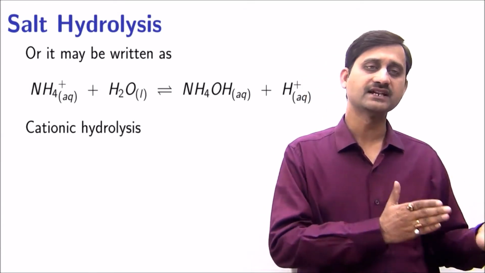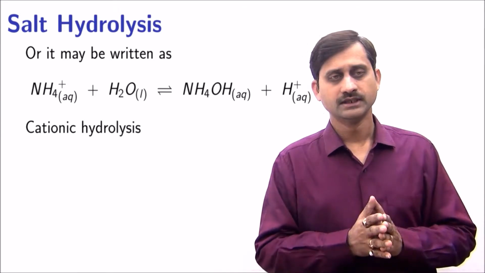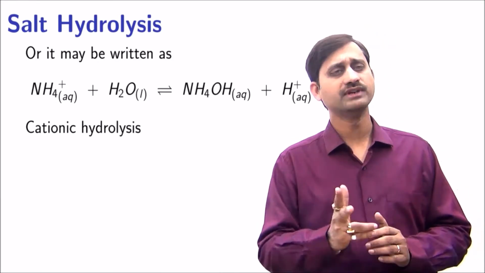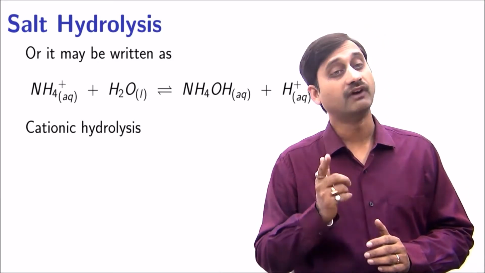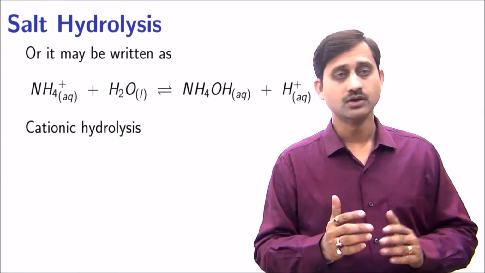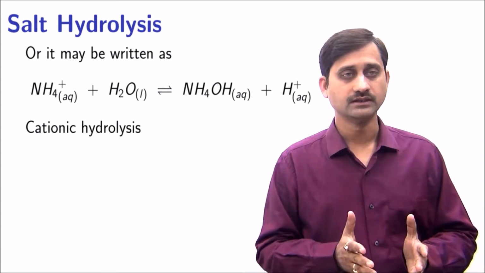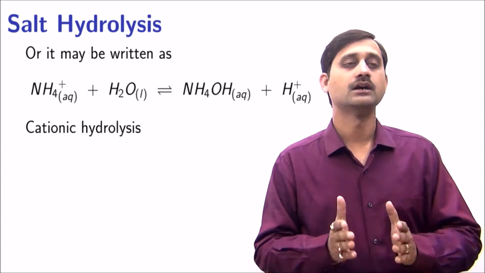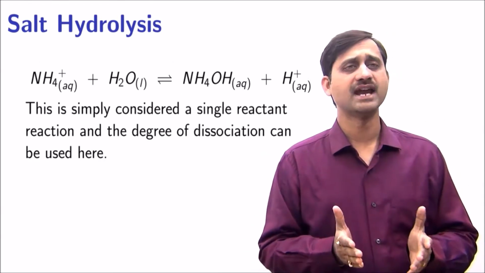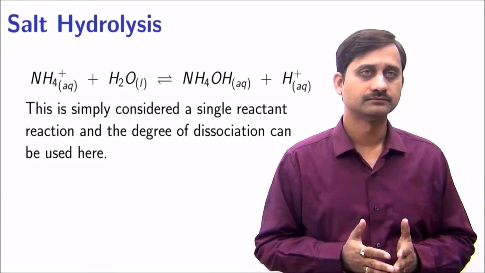In this reaction, on the left hand side, one of the reactants is water. It is present in excess and is the solvent. Although there are two reactants, this reaction will have only one term in the denominator of the equilibrium expression, since water, being in excess and the solvent, has a constant concentration. This is simply considered a single reactant reaction, and again, the degree of dissociation can be used here.